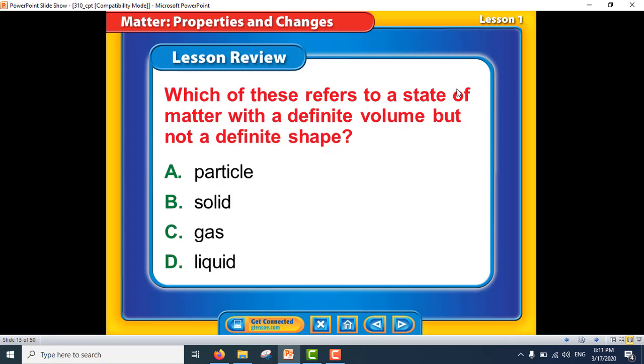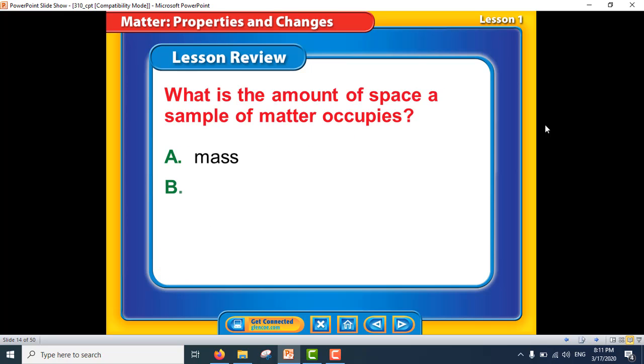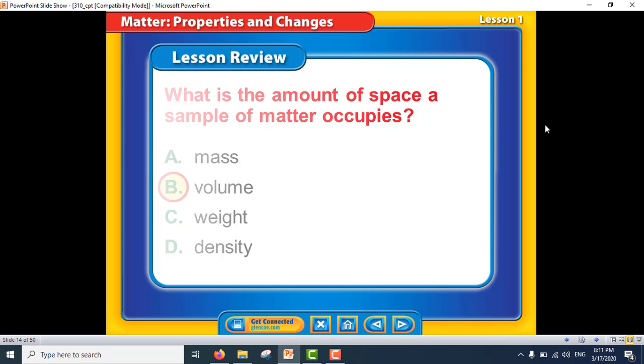Now we will answer some questions with us now. Number one, which of this refers to state of matter which a definite volume but not a definite shape? What's your answer now? Think. Yes, it's what? Liquid. Question number two. What is the amount of space a sample of matter occupies? Think. Now what's your answer? Yes, this is called volume.